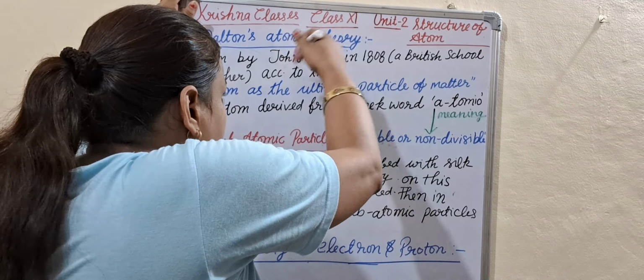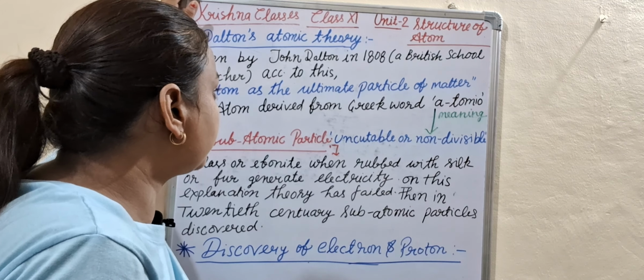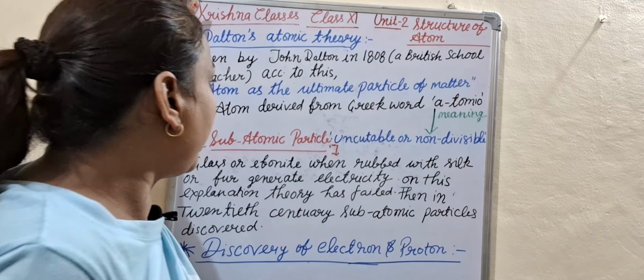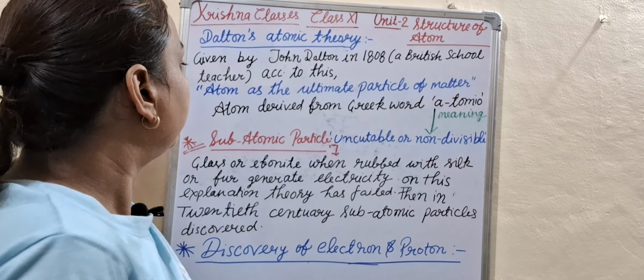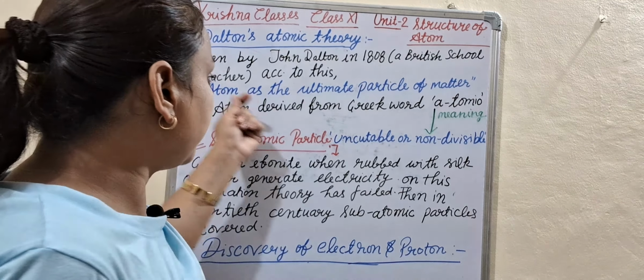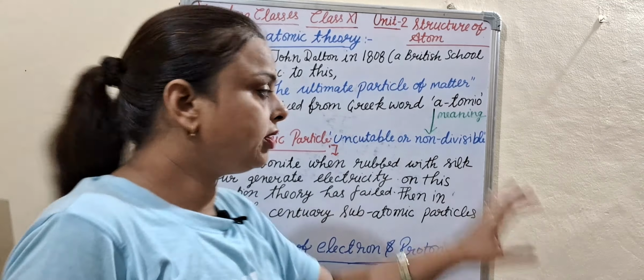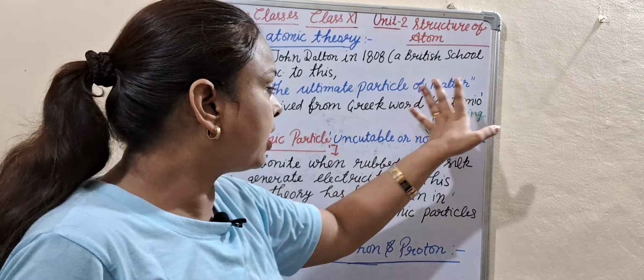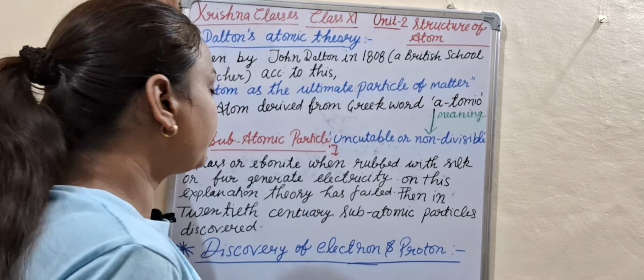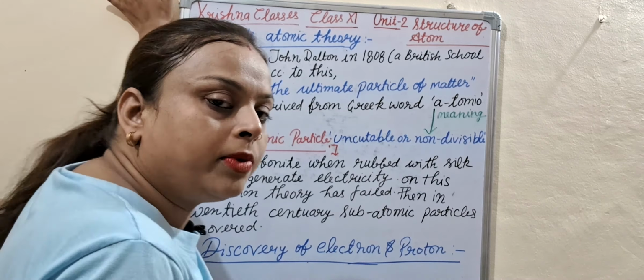So what is Dalton's atomic theory? Dalton is a British scientist who has given a theory. According to this theory, atom is the ultimate particle of matter. So atom is the building block of matter, as you know very well. I described it in detail in the first chapter. This theory, Dalton's atomic theory, was given by John Dalton